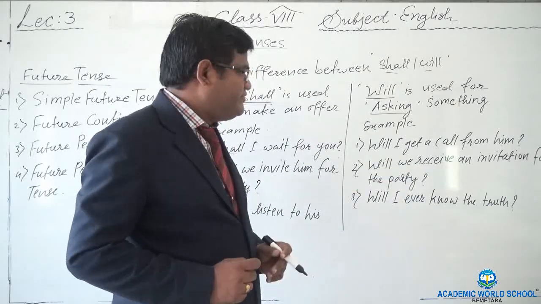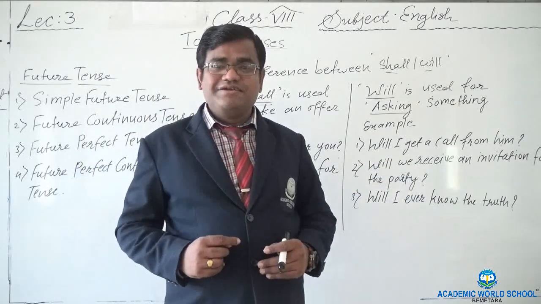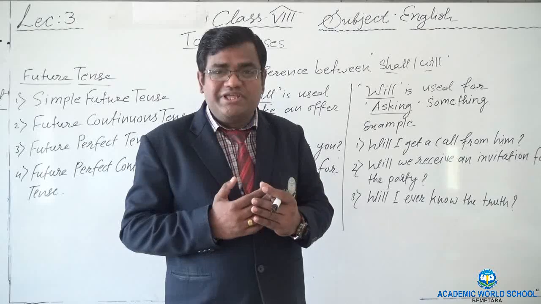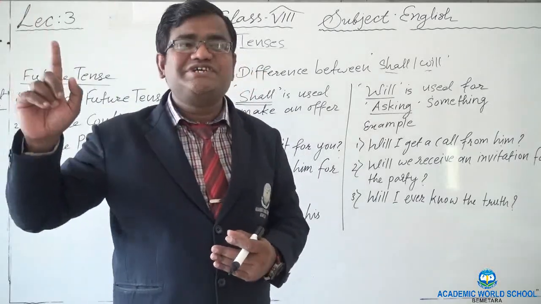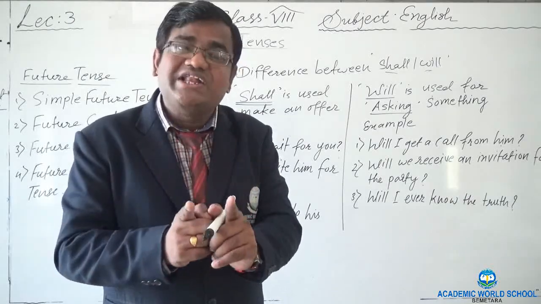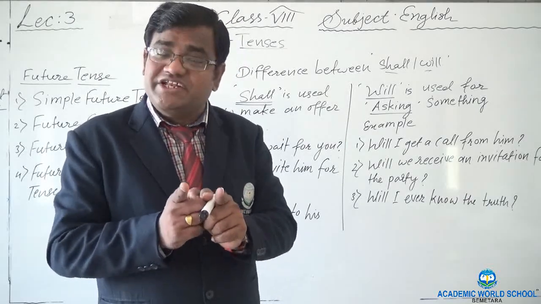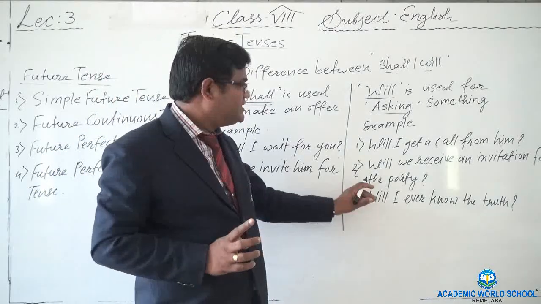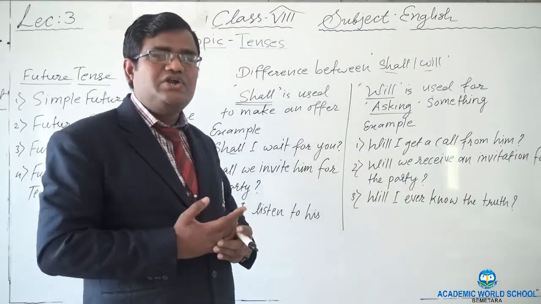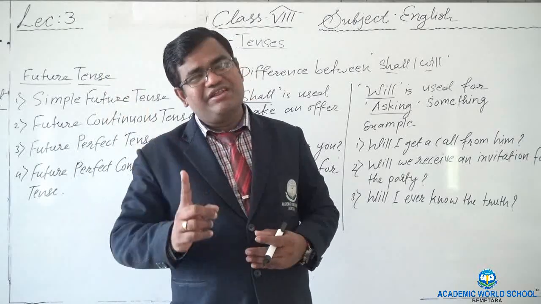Will we receive an invitation for the party? Will we receive? We are asking somebody. Will we receive an invitation? But he is the person to give you the invitation. So you are not involved, you just receive the invitation passively. He will give you the invitation. Same here. Will I ever know the truth? Somebody will tell me the truth.